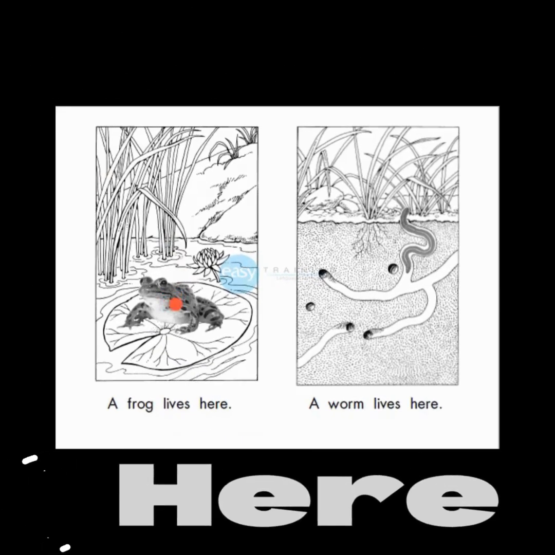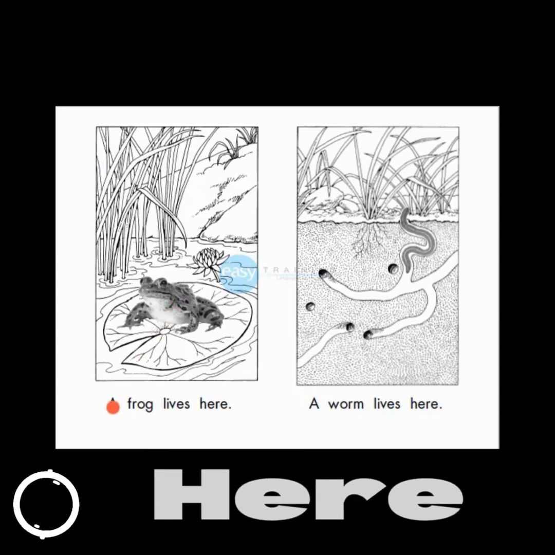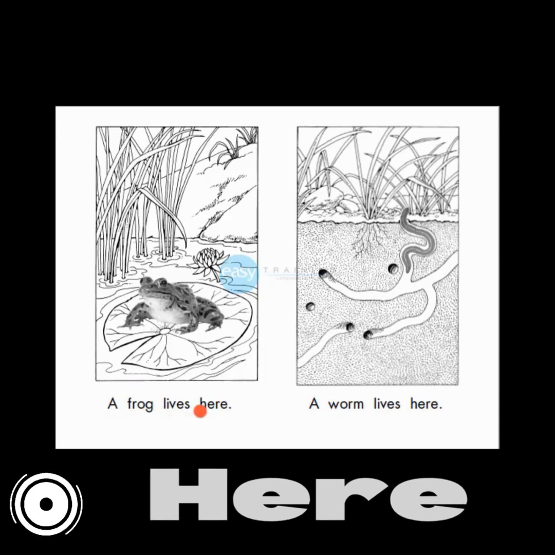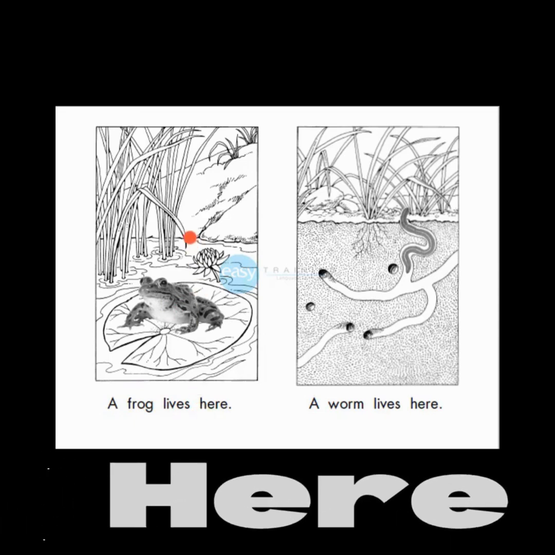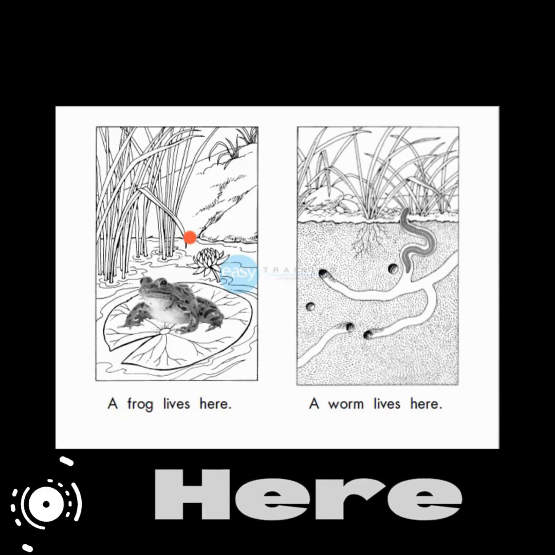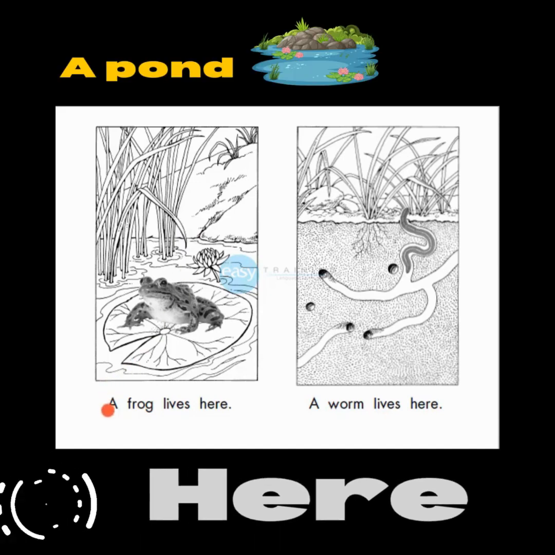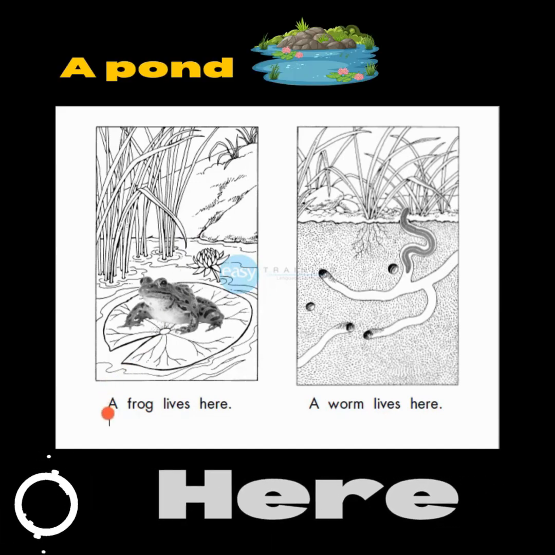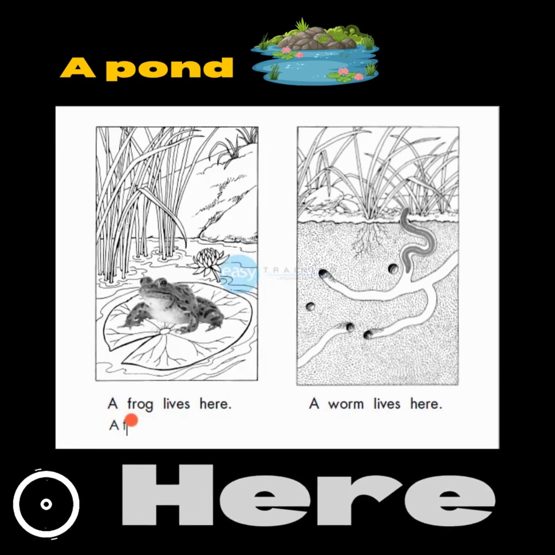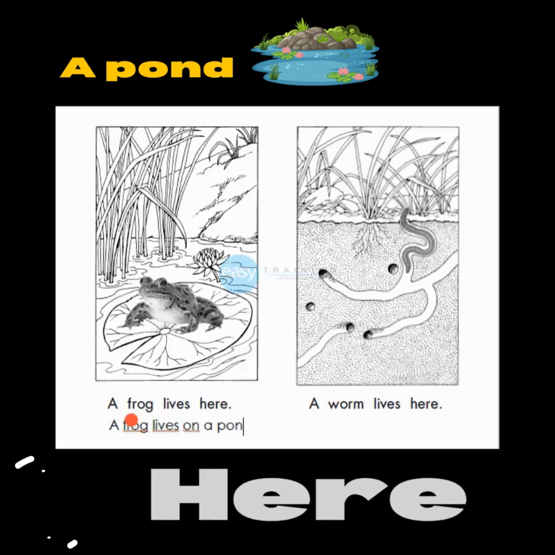This is a frog. A frog lives here. Here in this place. A frog lives in this place. This place is called a pond. So I can say that a frog lives on a pond.